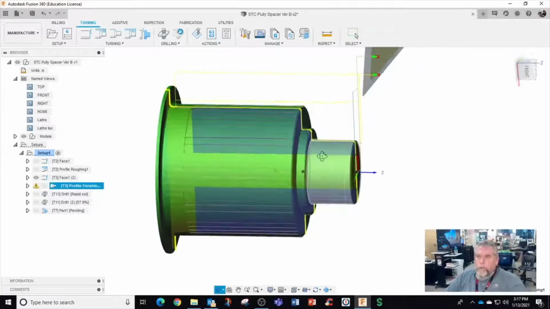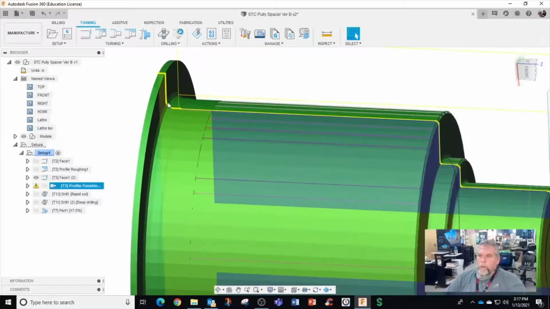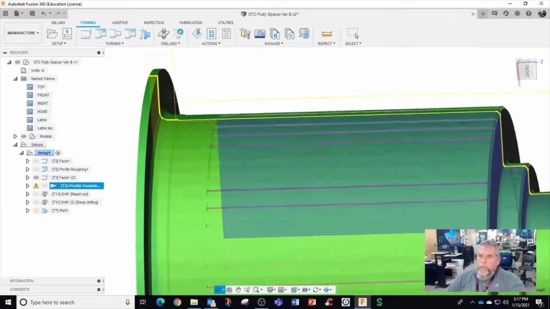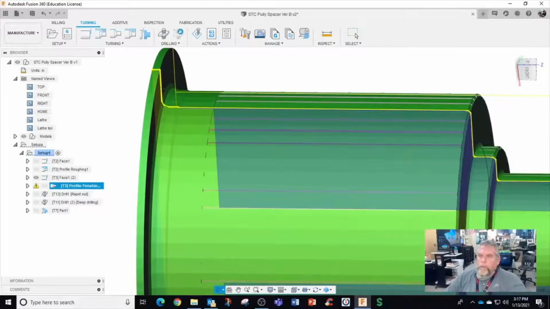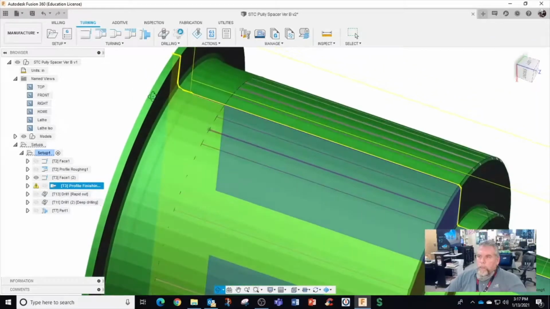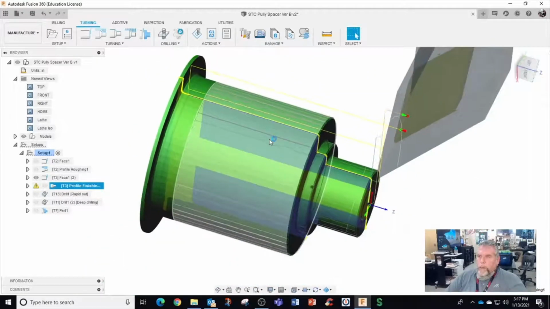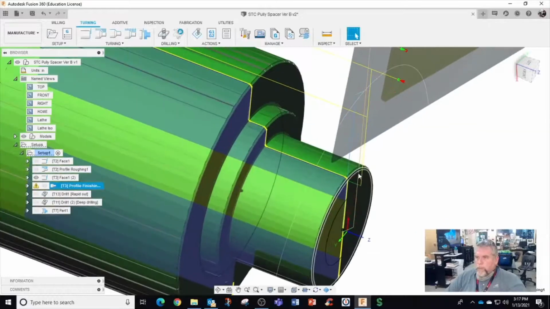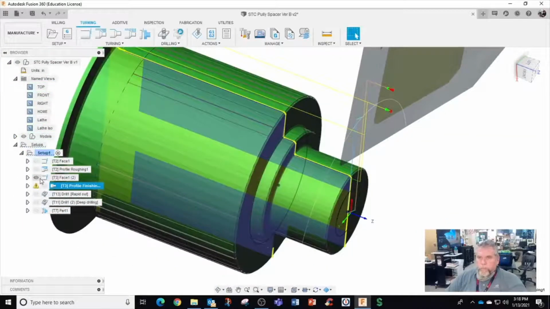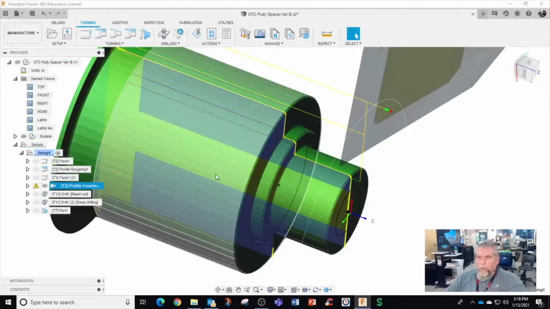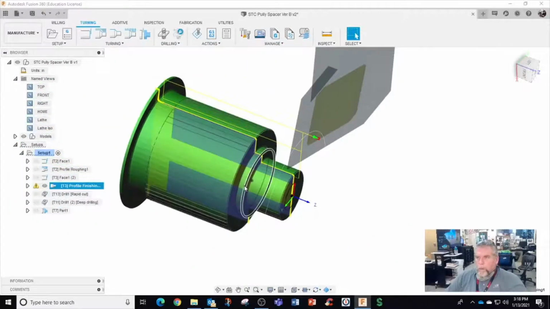You still get that warning though. What's it got to do with the retract here? Alright. Is it enter as a 45? No, it's entering as a 90.